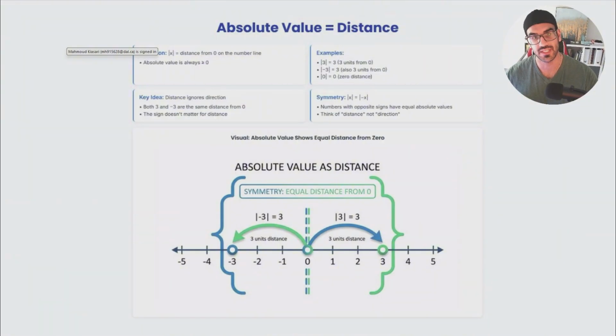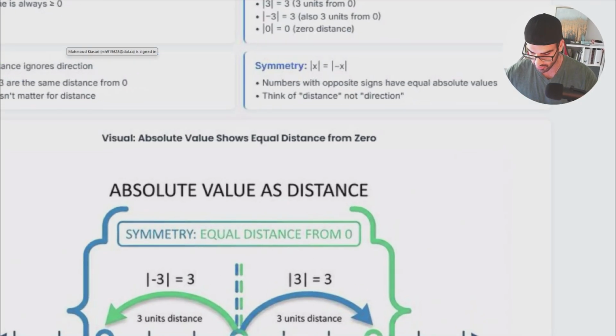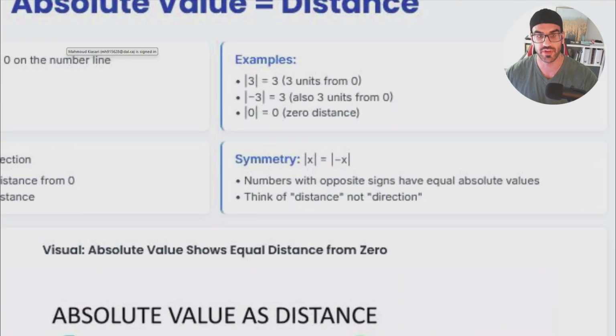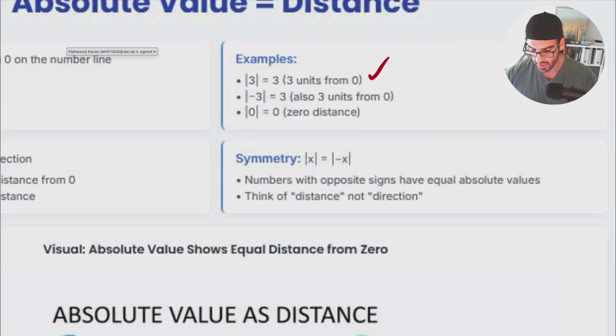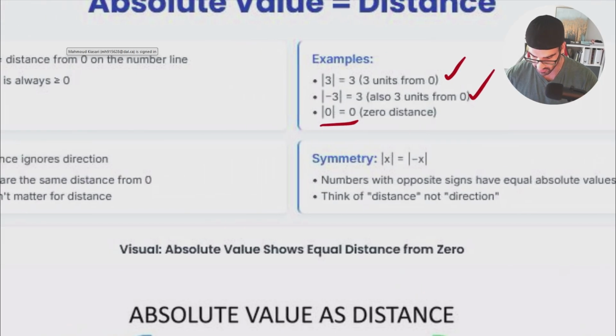It means the distance from that specific number to 0 as a reference. For example, when we are talking about the absolute value of 3, we were talking about how many units or steps you should take in order to reach 0 as a reference itself. So it would be 3 units. And also -3, same thing. That's why the absolute value of 3 and the absolute value of -3 are the same. And 0 is just 0 distance because it's the reference itself.